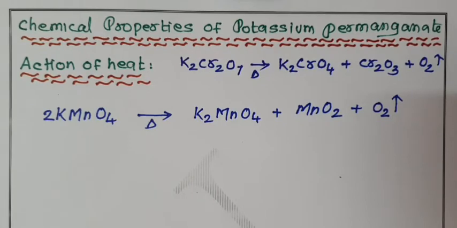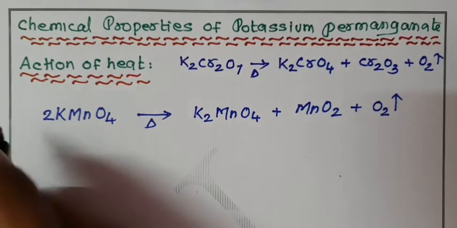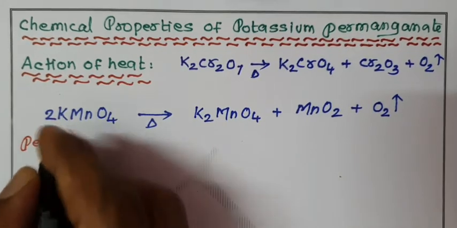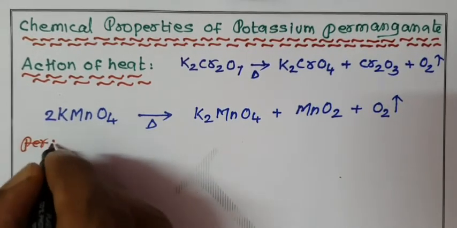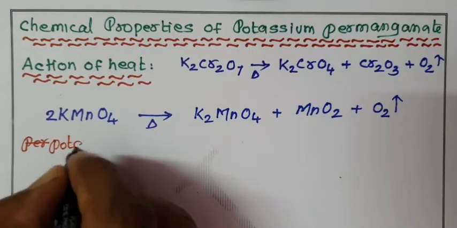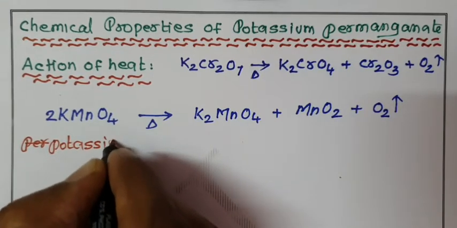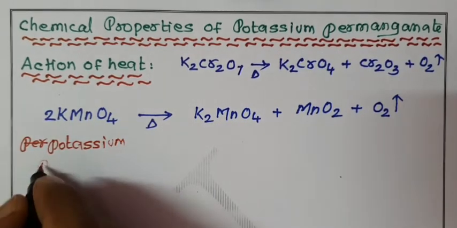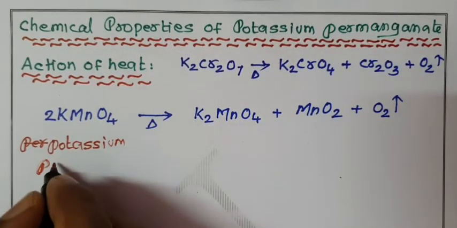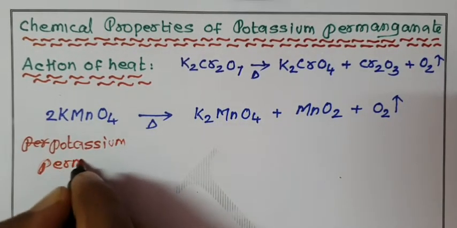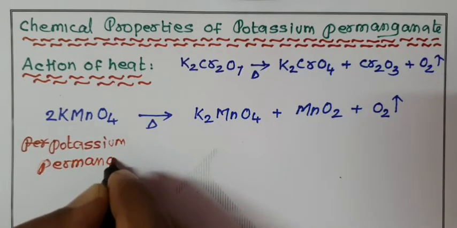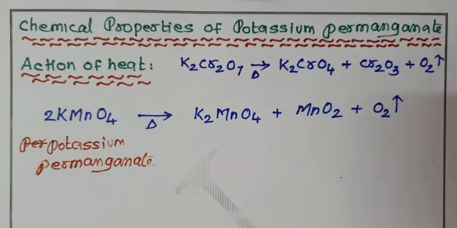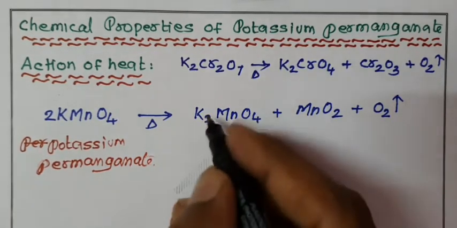Now what is KMnO4? This is nothing but potassium permanganate. Permanganate indicates that manganese is in +7 oxidation state. What is K2MnO4?